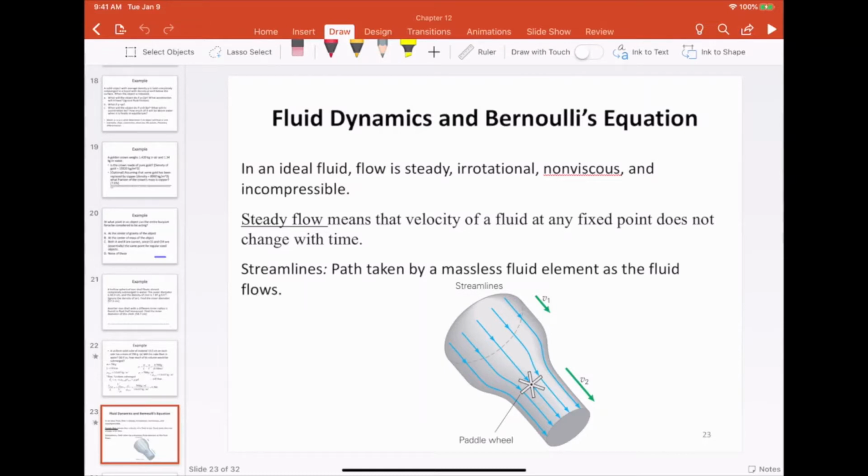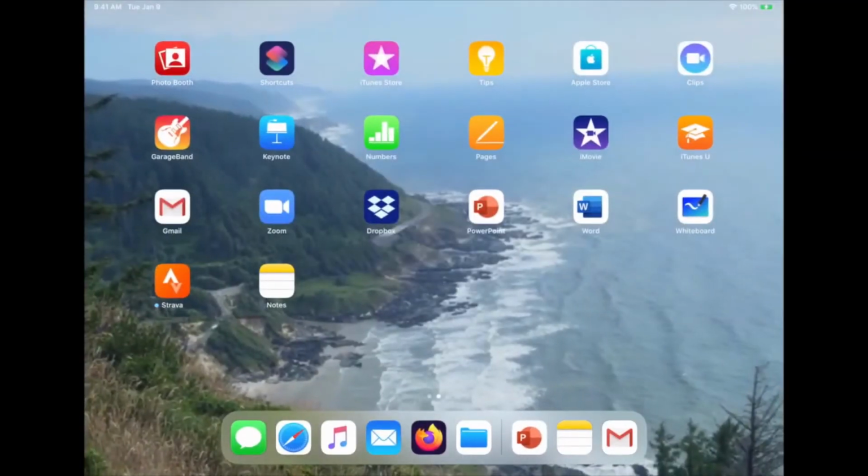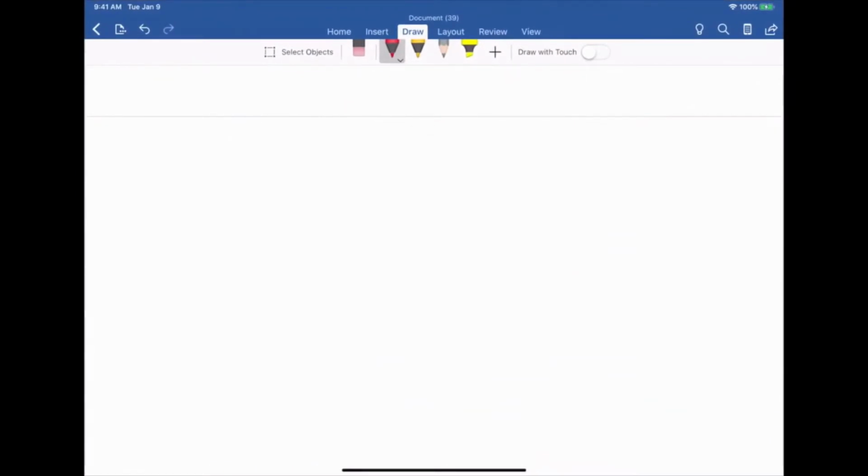Okay, so let us make a few assumptions regarding fluids. And once we make these assumptions, we're going to call the fluid an ideal fluid. So an ideal fluid is a fluid which satisfies all the assumptions which I'm about to state. Okay, so the first assumption that we're going to make is that the flow of the fluid is steady.